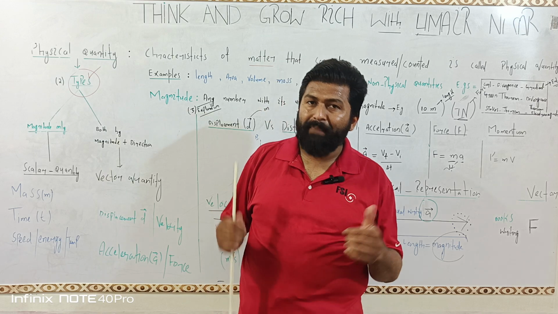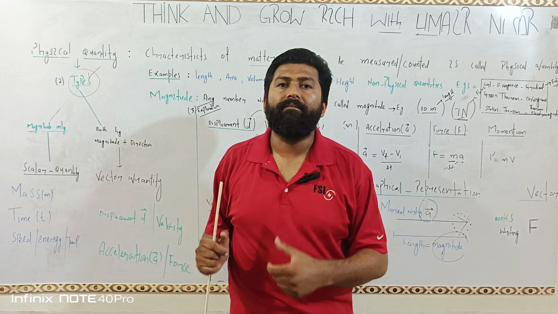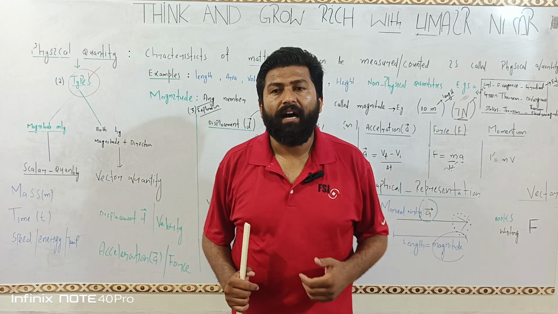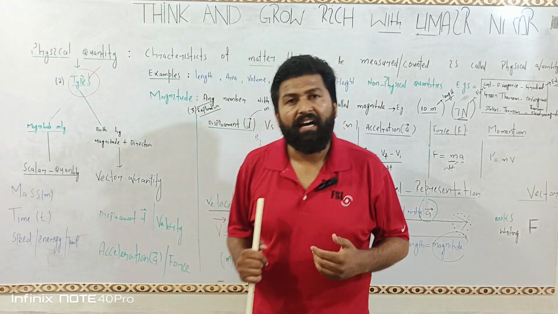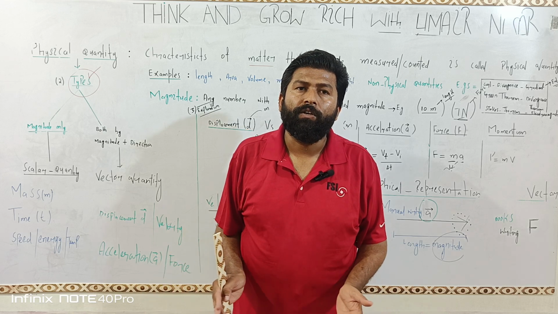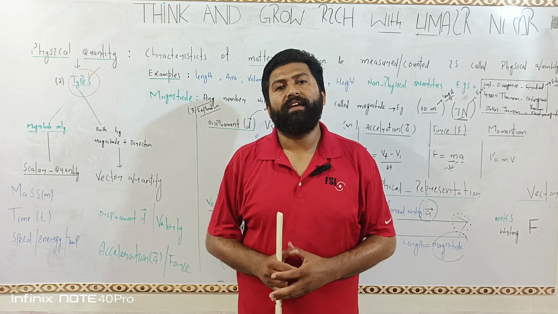So height is my characteristic. I am matter. Then height is a physical quantity. Similarly, if I start to run, it means I have a speed, and speed is my characteristic. So speed can be measured. Therefore, speed is a physical quantity.